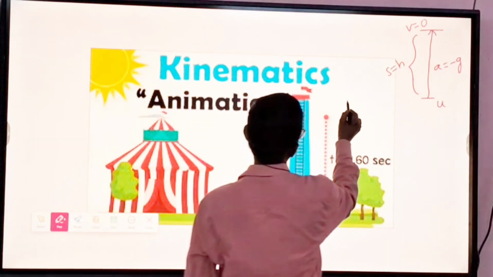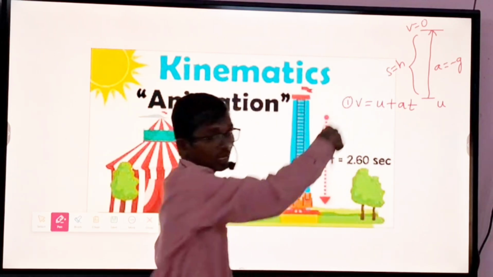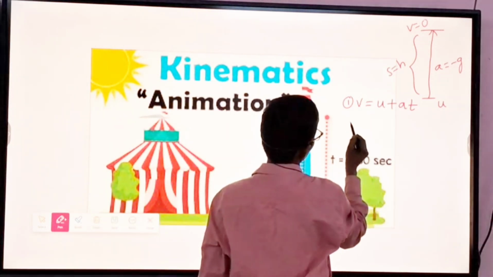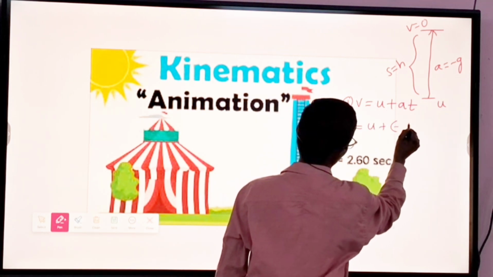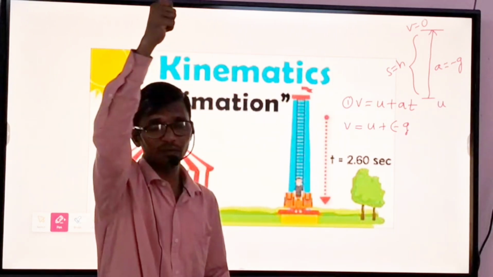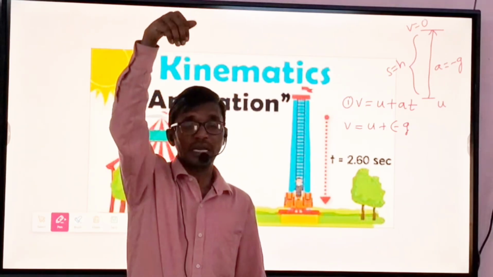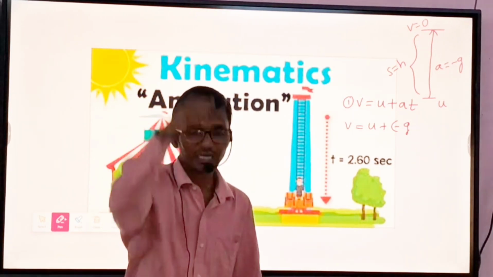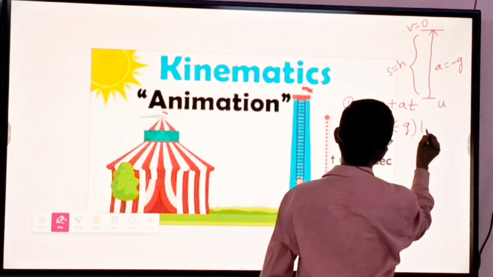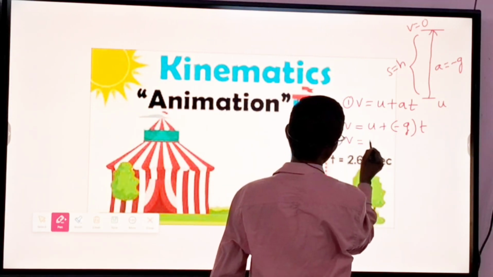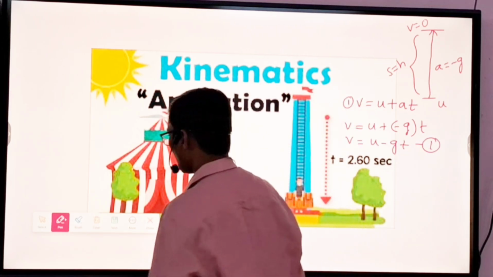You already know the first equation, v is equal to u plus at. So we substitute all these in the equation. Here a is equal to minus g for a vertically thrown body. Acceleration is negative because the force acts downward and the body is moving against the gravitational force. That's why we take minus g into t. So finally we can write v is equal to u minus gt. This is the first equation.